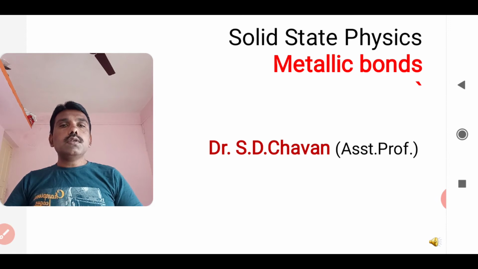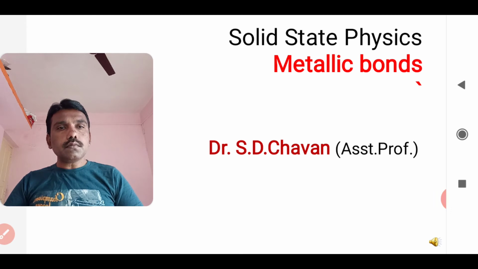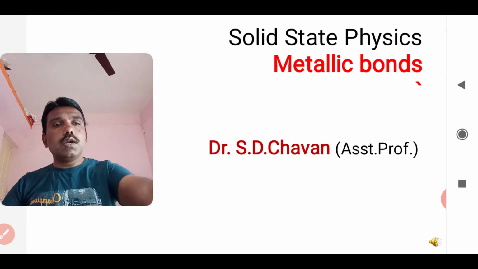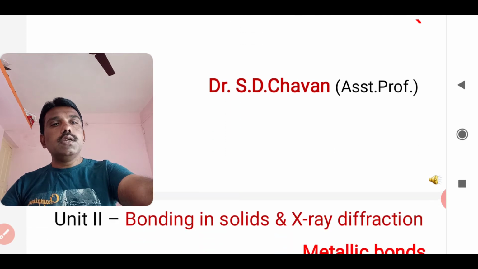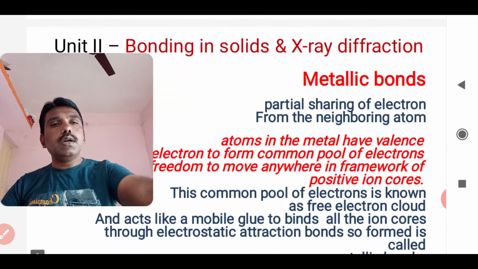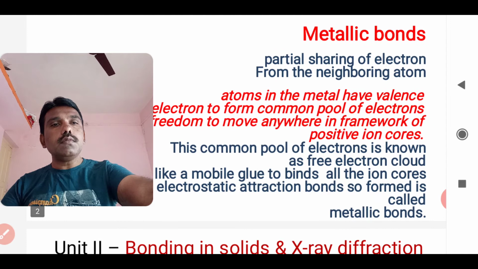Now another bond, which is a little bit simpler, is known as the metallic bond. Let's see how it differs from the ionic and covalent bonds.